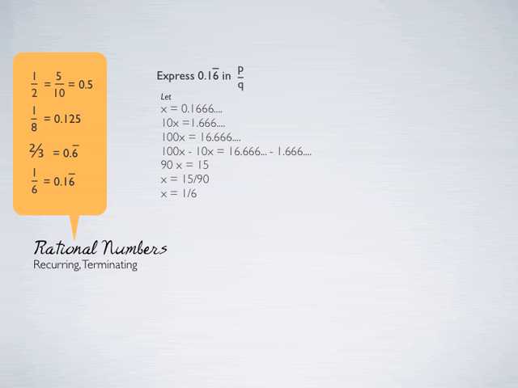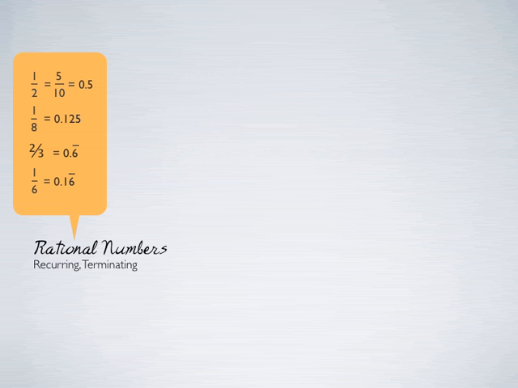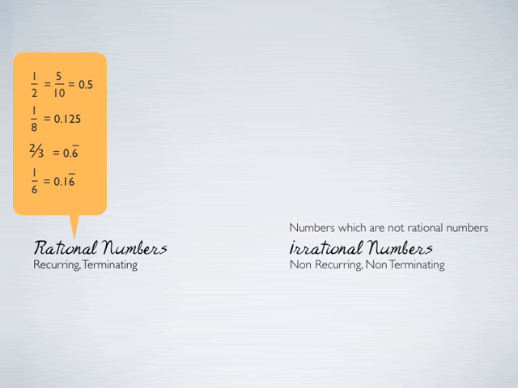So do you remember what we defined irrational numbers as? We define irrational numbers as numbers which are not rational numbers, right? So by definition, irrational numbers are non-recurring, non-terminating numbers. Numbers which cannot be expressed in the form p by q, where q is not equal to 0, are called irrational numbers, right?